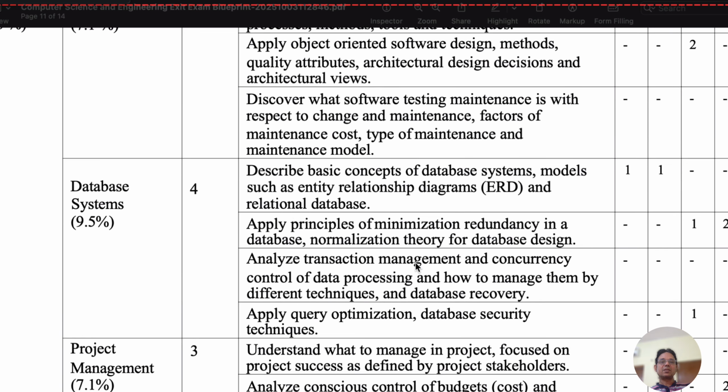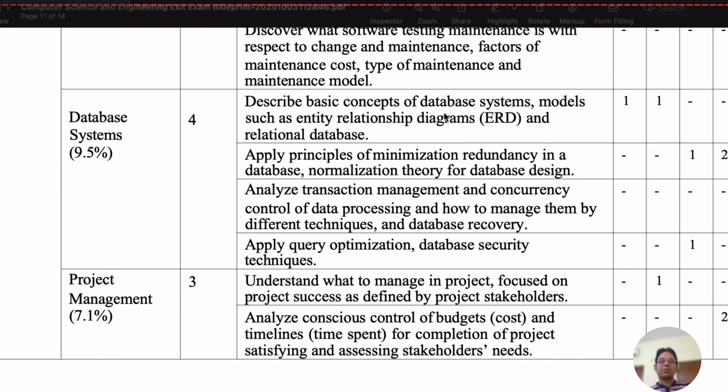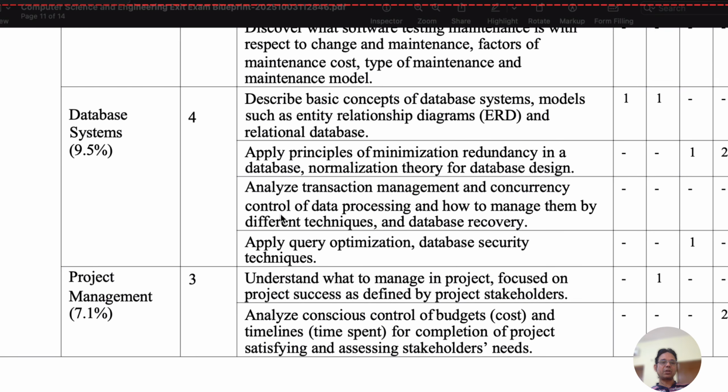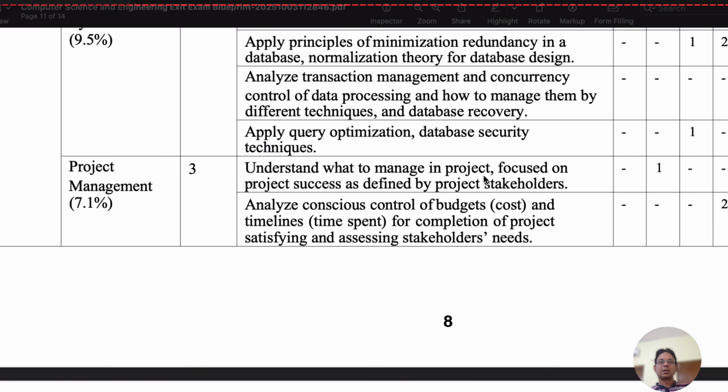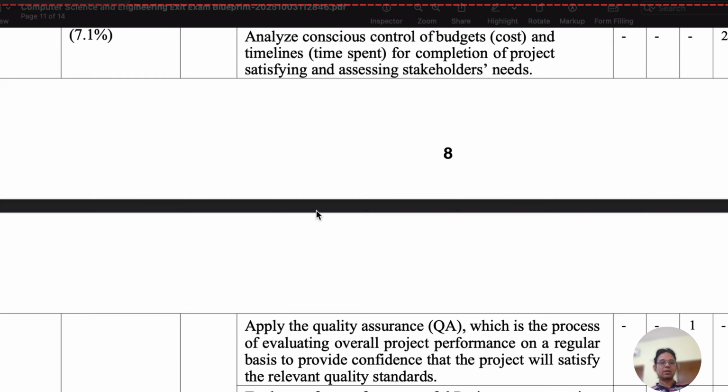Then database systems: concepts of database systems, entity relationship, apply the principle of minimizing redundancy in databases. So these are the course learning outcomes for database systems. And project management: how to manage projects, and how we can do consistency analysis, cost and time analysis. So you can have these learning outcomes for this course.